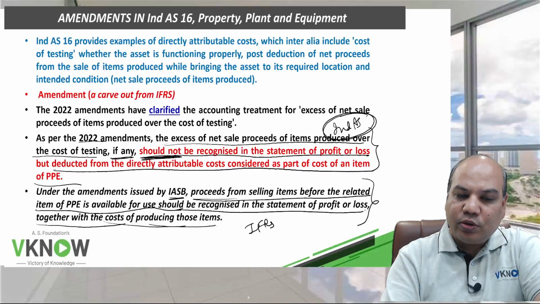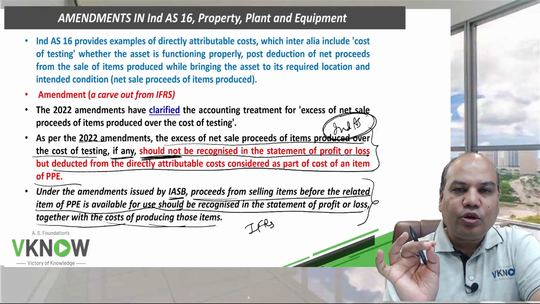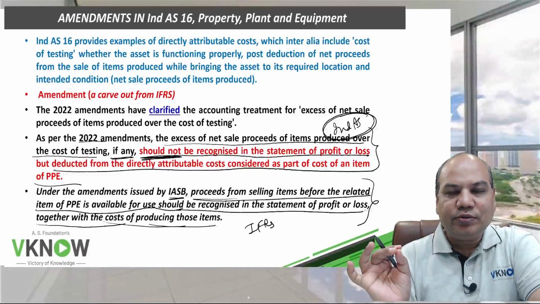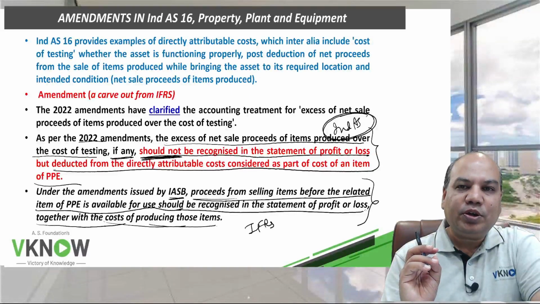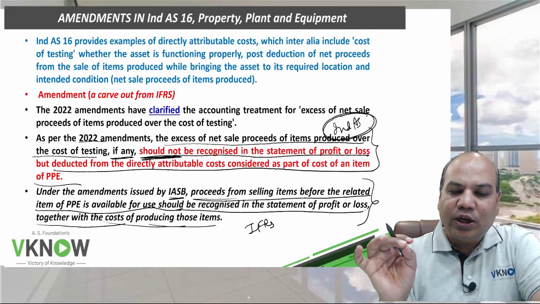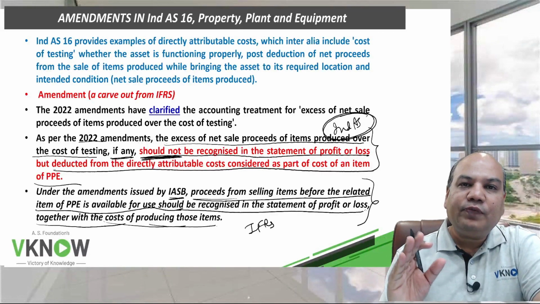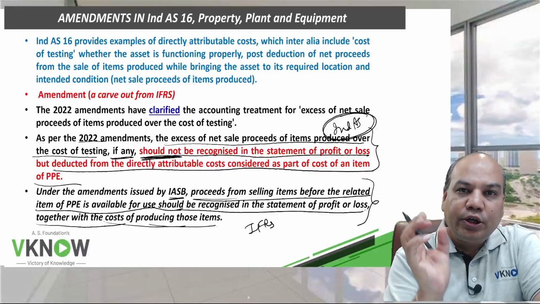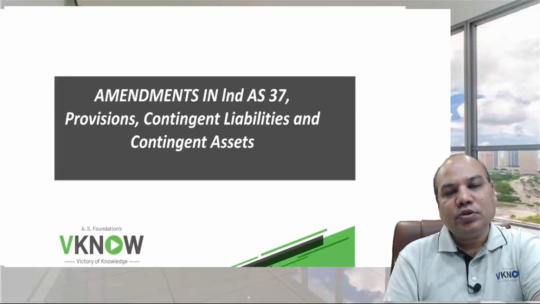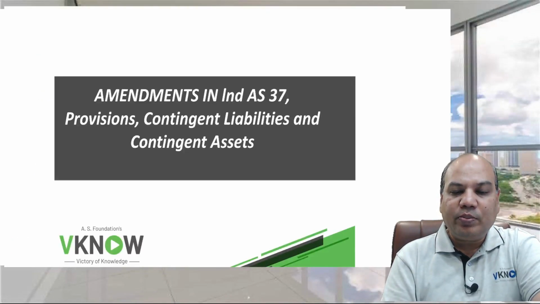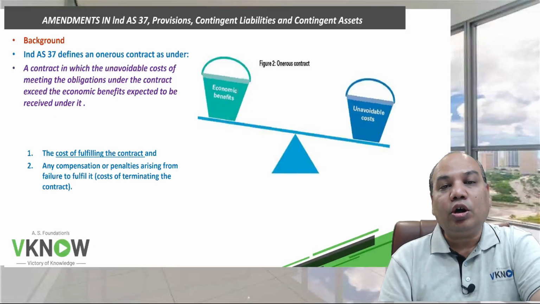So remember, when you are given a question on Ind AS 16, testing cost minus proceeds of any material produced in the process of testing: if it is a positive amount, you add it to the cost of PPE. If it is negative, then you reduce it from the cost of PPE. So this is the amendment in Ind AS 16. Now the next is amendment in Ind AS 37, and that amendment is related to onerous contracts.